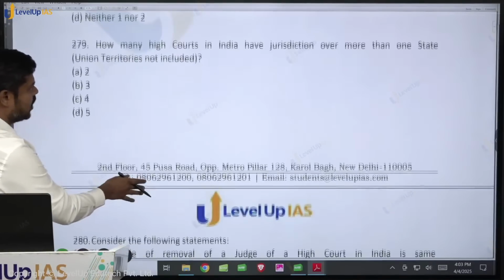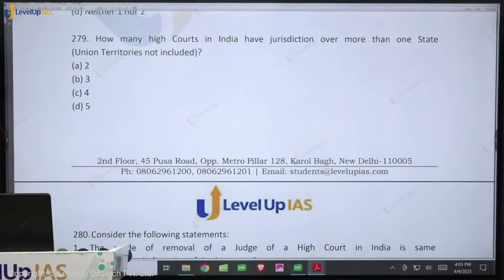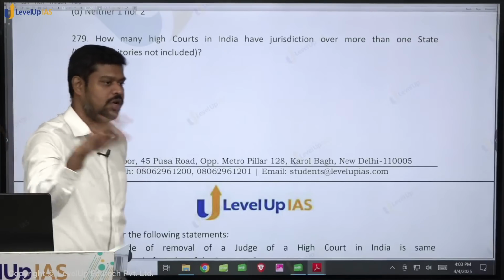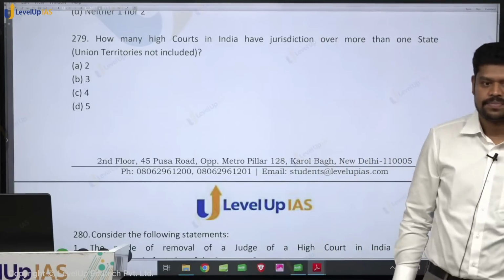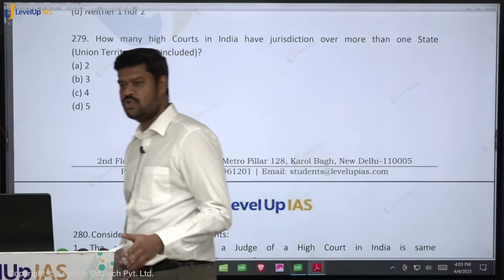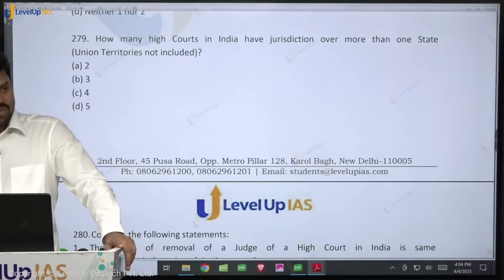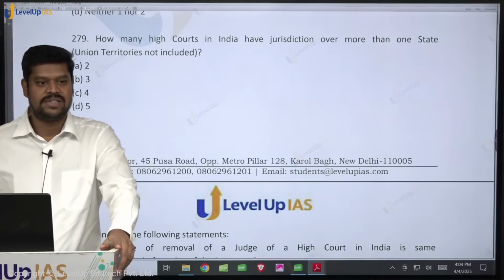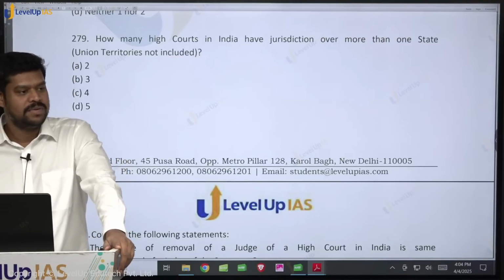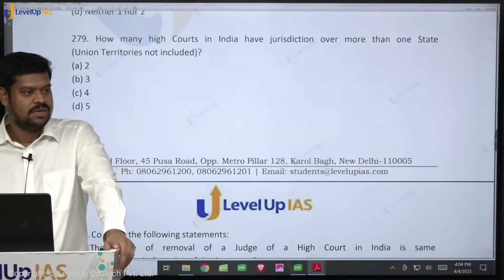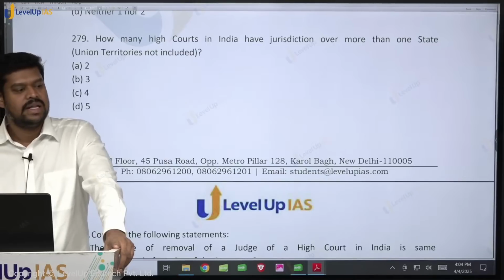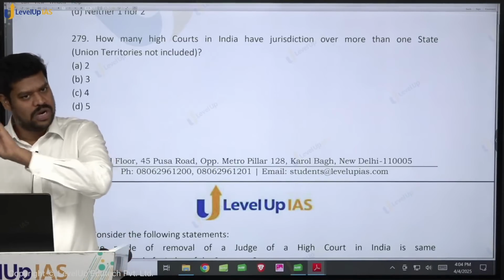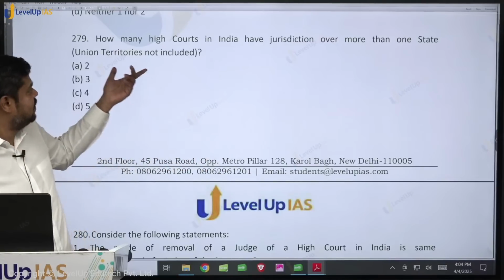Okay, let me see how many of you are able to answer this question. How many high courts in India have jurisdiction over more than one state, excluding the union territories? Don't take the union territories, only the states. 3, 2, 4. I want the states also, not just the answer. Tamil Nadu. Madras High Court does not have jurisdiction over Andaman. Tamil Nadu High Court has it over Puducherry. But anyway, you don't have to take into account the union territories. I have clearly mentioned it here.